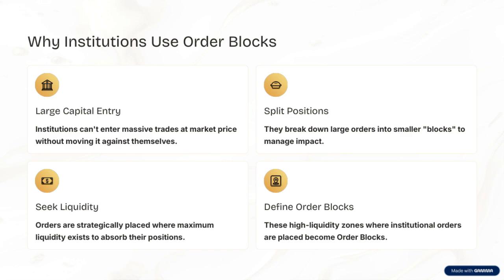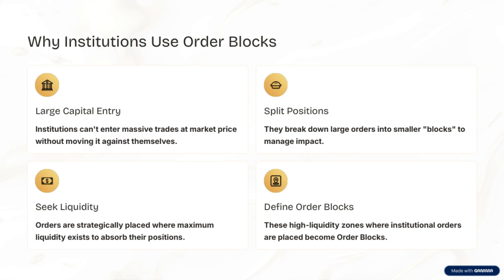Orders are not placed randomly. They are strategically positioned where maximum liquidity exists. This helps institutions absorb their large positions without causing significant price disruption. The idea is to seek liquidity. Institutions want to find areas where they can execute large trades without moving the market against themselves.